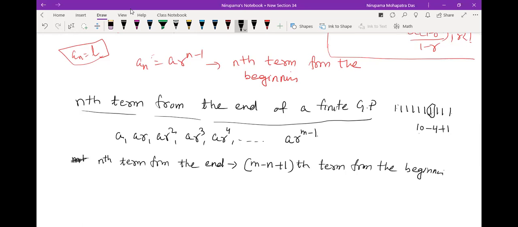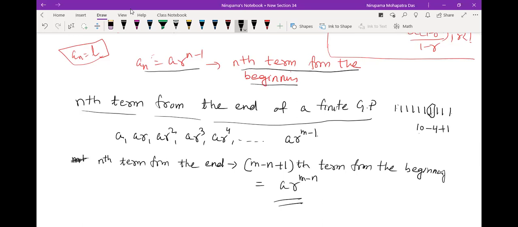Whenever you write nth term from the beginning, you write a into r to the power n minus 1. So the m minus n plus 1th term from the beginning will be a into r to the power m minus n.